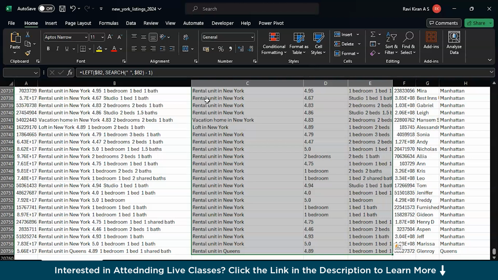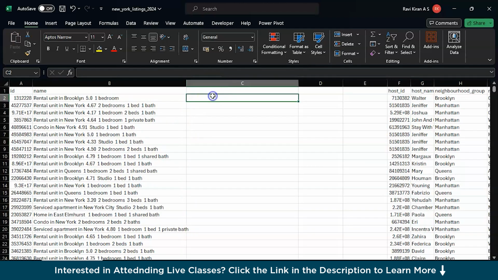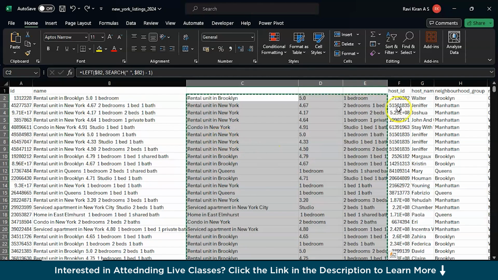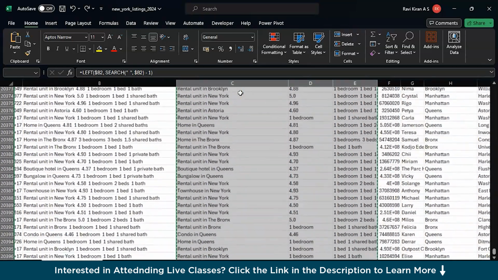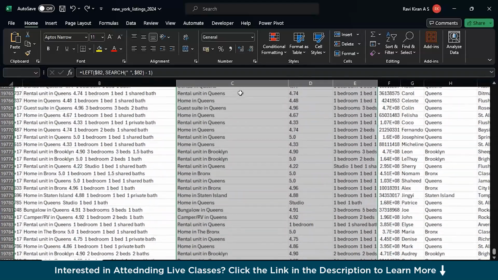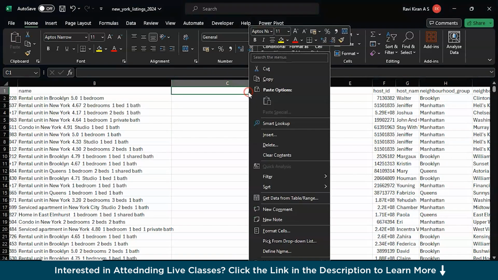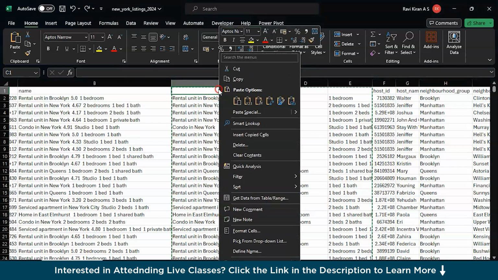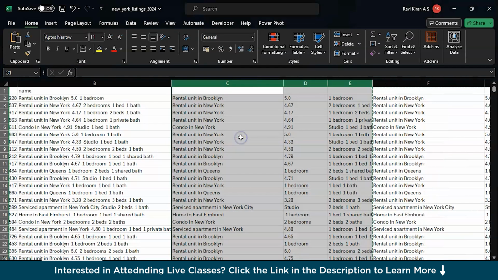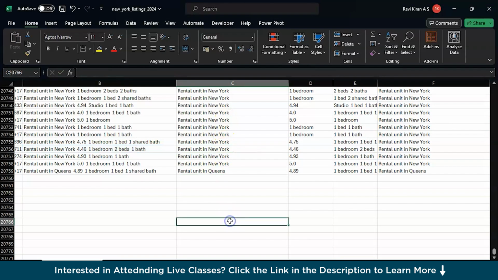Let's try to copy all the data. You have copied it, now delete it, and now you will be pasting the values only as required. Okay, let's try to insert 3 new columns. Okay, so I think we have the option of selecting the entire column and then deleting it, and then let's try to copy, and now right click, insert copied cells. Now we still have the formula, right? So we don't want the formulas anymore.